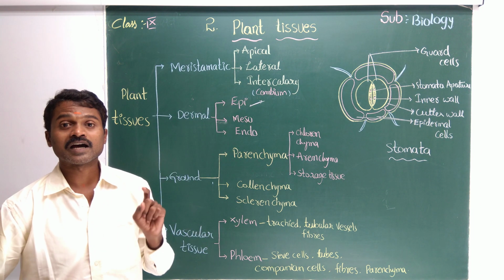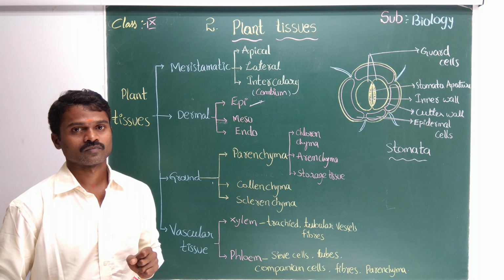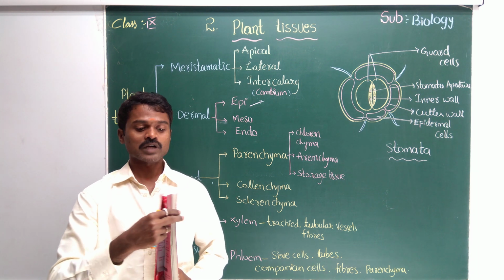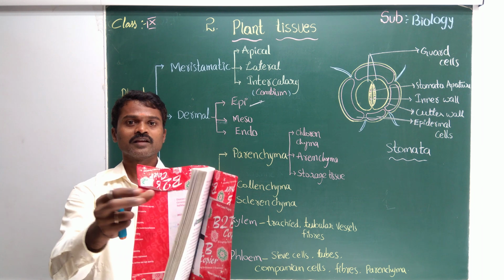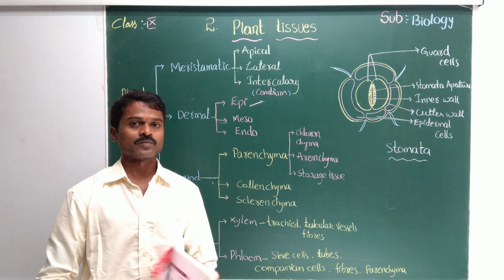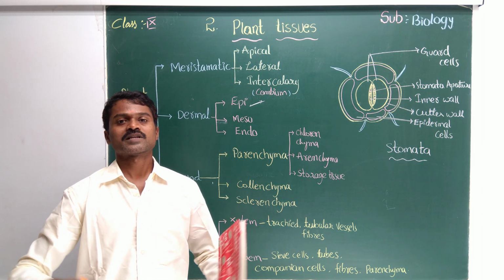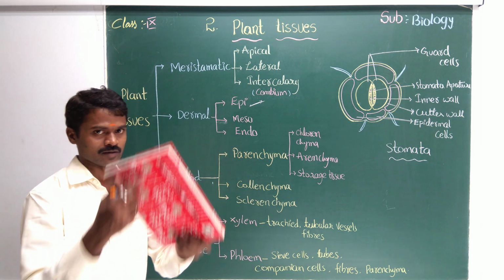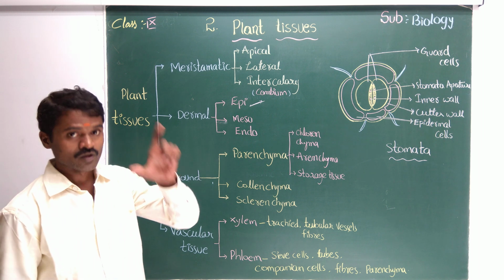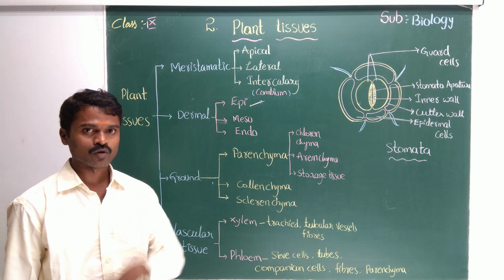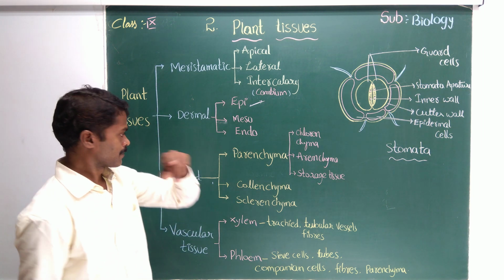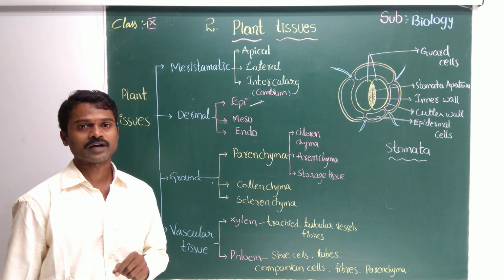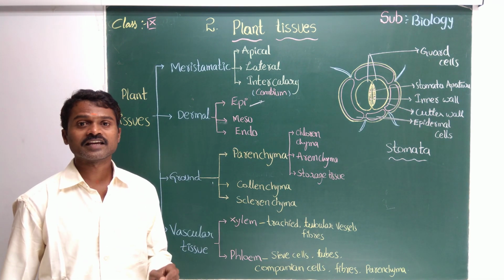Now comes the ground tissue. What is the specialty of ground tissue? You see here, we have only two cover papers and we have so many papers. What does that mean? That means the ground tissue percentage is more. Simple, you can get this example. Ground tissue is more. In that, again we have three types: one, parenchyma; two, collenchyma; three,